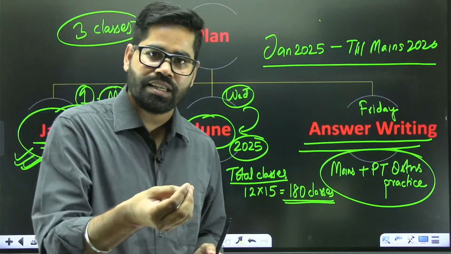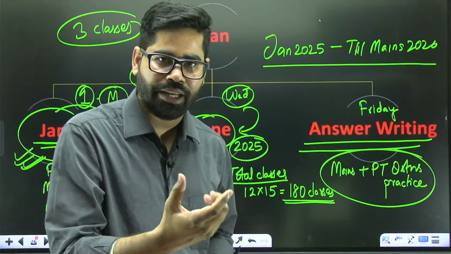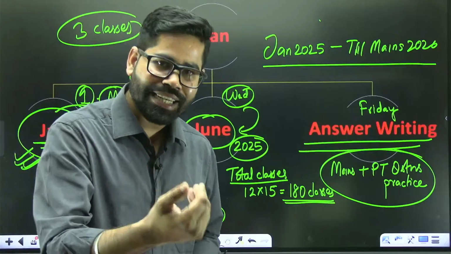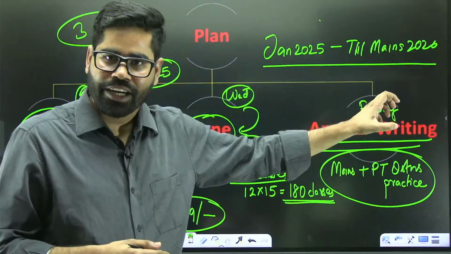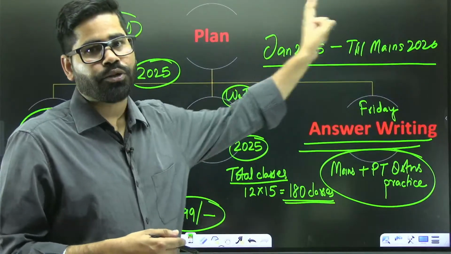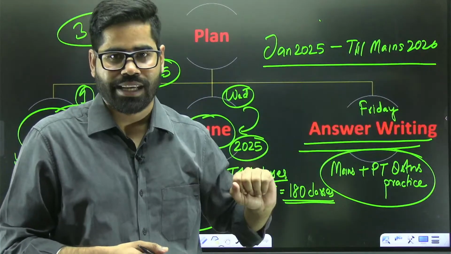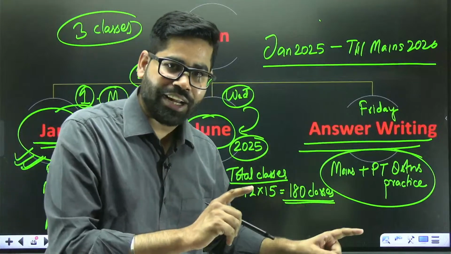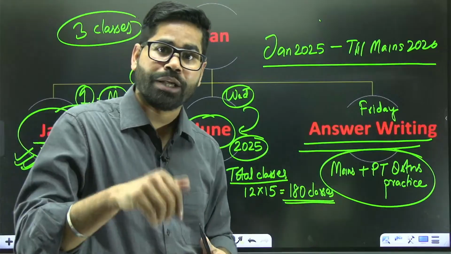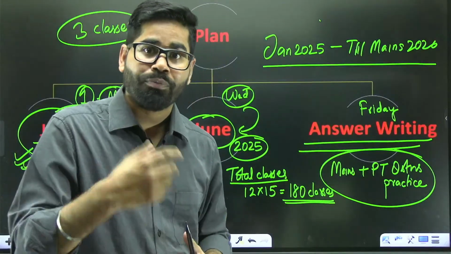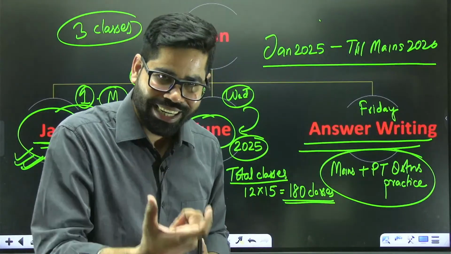But still, I will suggest you to have some reading habit. If you don't like the newspaper, you can read something else. This will cover the entire current affairs from January 25 to even mains 2026. So there will be complete coverage of the content. What we need from you is that you have to improve the language and your capability of understanding.